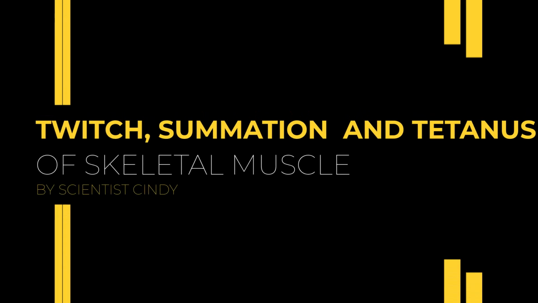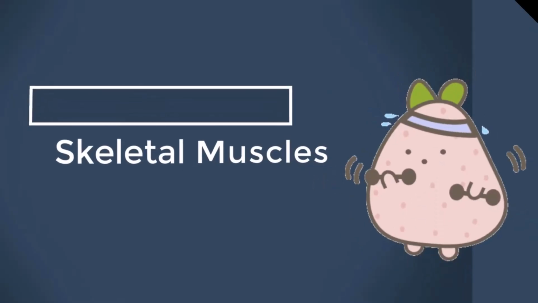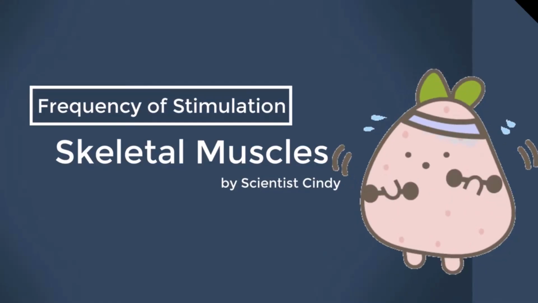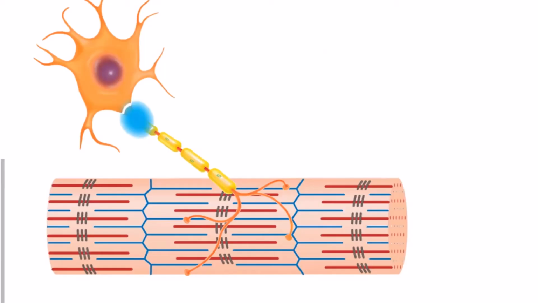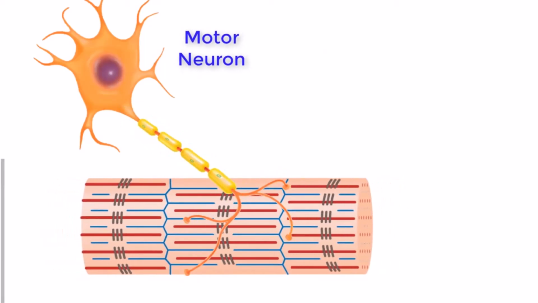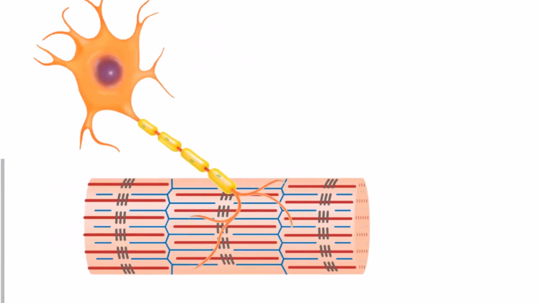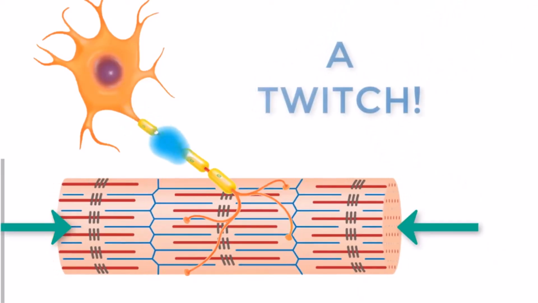Twitch, summation, and tetanus of skeletal muscle. The frequency of stimulation of skeletal muscle. A single action potential from a motor neuron will produce a single contraction in muscle fibers of its motor unit. This isolated contraction is called a twitch.